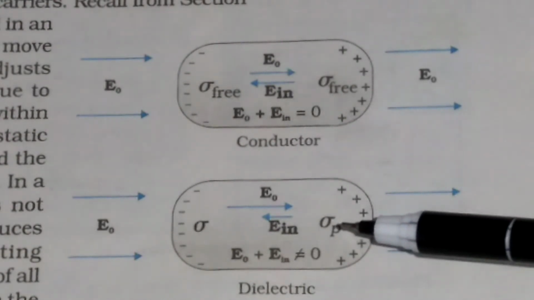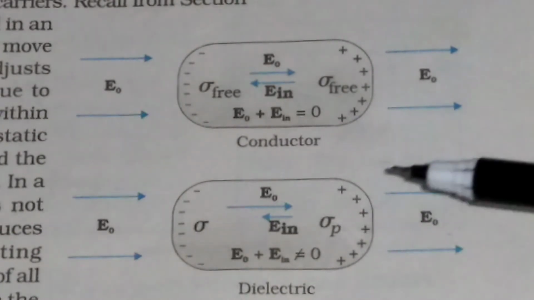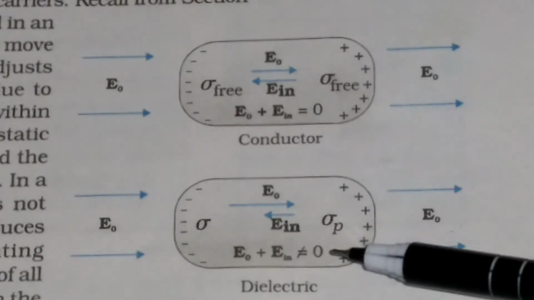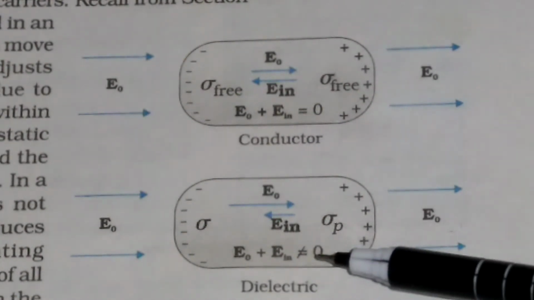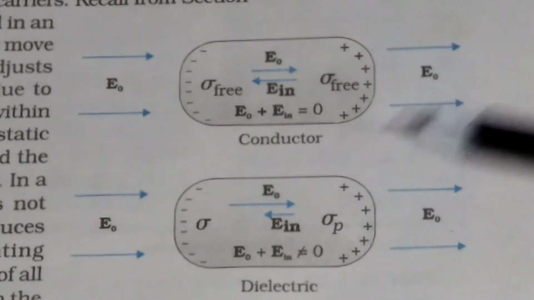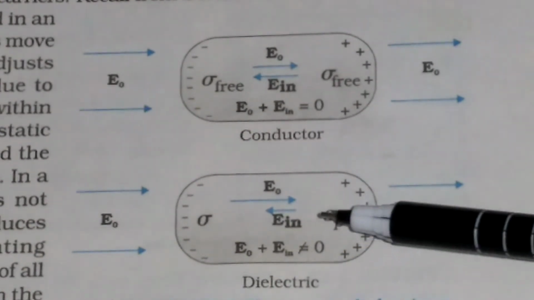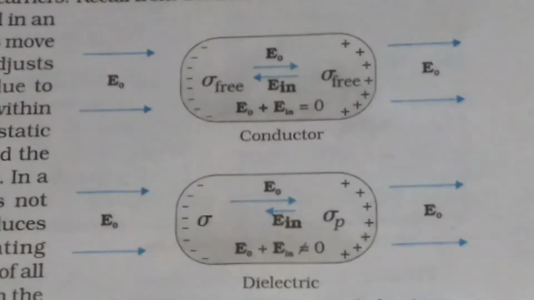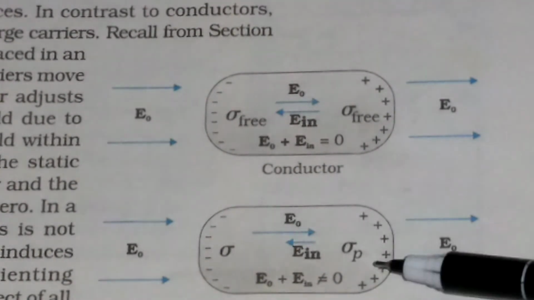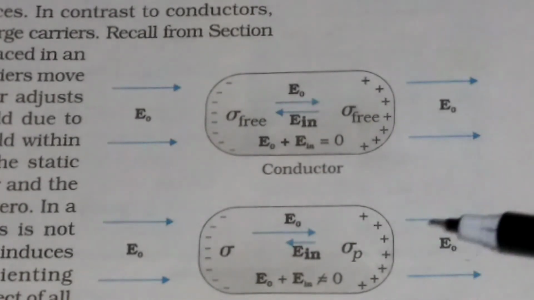So permittivity of a material means it is the dielectric property of the material. That is why we measure the permittivity of a material in terms of dielectric constant. And the dielectric constant of a material is denoted by the symbol K. We write mathematically the dielectric constant K is equal to epsilon divided by epsilon 0.